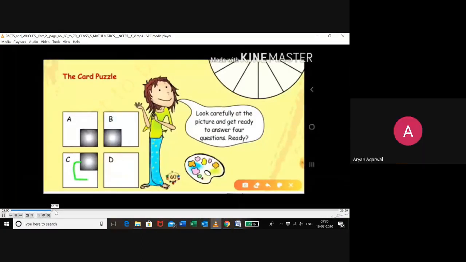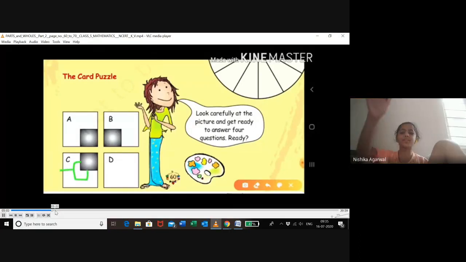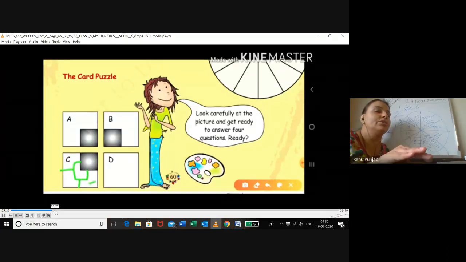Then make a slanting line from the first. See, ma'am, first draw a straight line and then the sleeping line of that side. Yes, that way you also can do 4 equal parts. See.